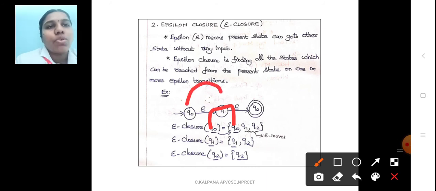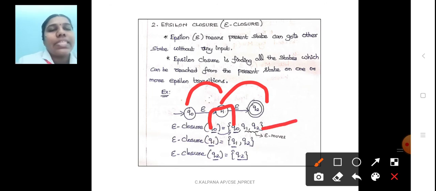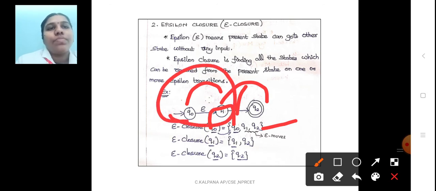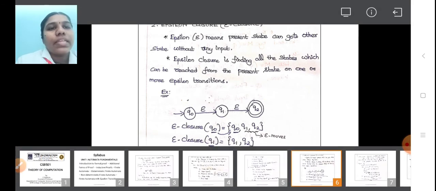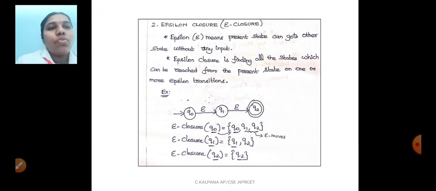Q naught comma epsilon is q1, and q1 comma epsilon is q2. So I mentioned the three states here. If there is no epsilon here, you have to stop the question here. If there is any epsilon transition, move up to the end state. Q1 comma epsilon is q1, and it moves to q2, then q2 is the answer. Q2 comma epsilon is q2 alone. There is no epsilon transition after q2, so I mentioned q2 alone.